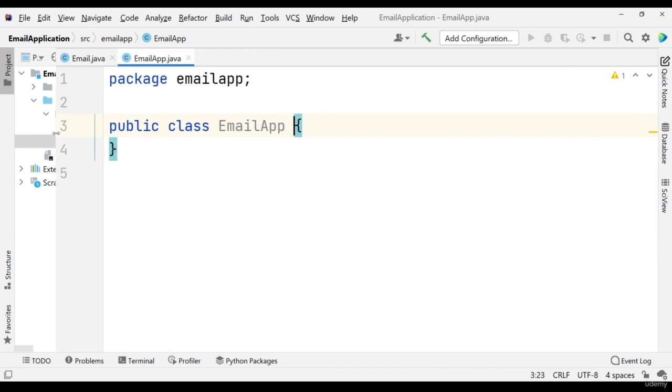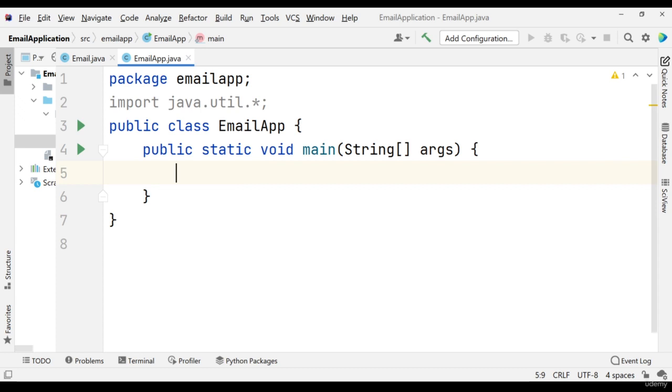So before proceeding with this, I will import a very important library, import java.util. As you can see, this is a very important library, and we are already done with this library. Now in this I'm going to create a main method, which is basically PSVM, public static void main, and it will run our program. Again I'm going to create a Scanner sc, similar to that, new Scanner(System.in).